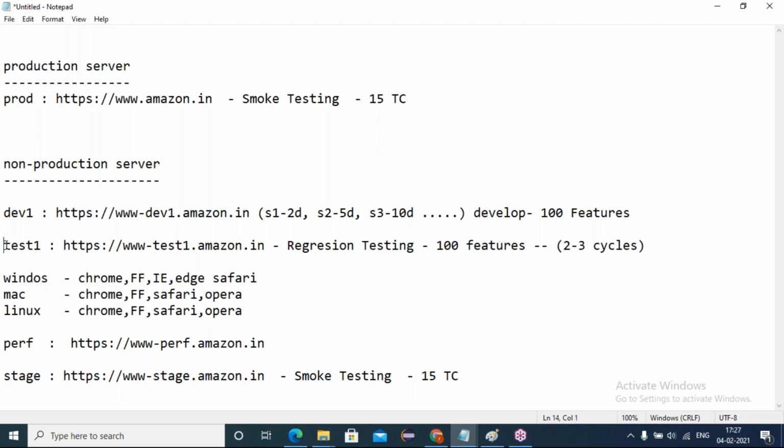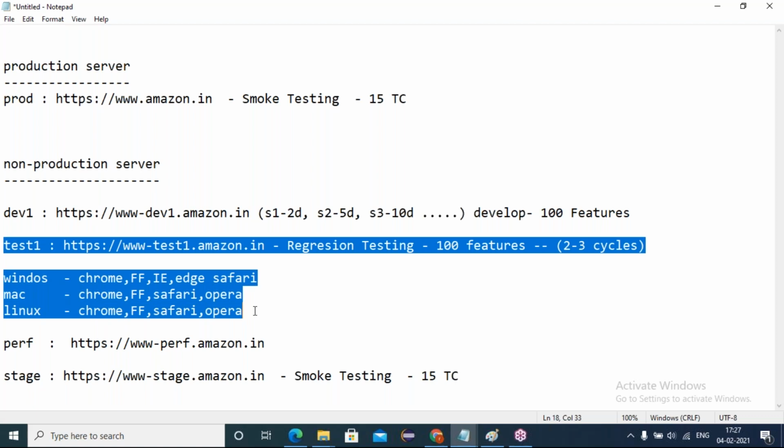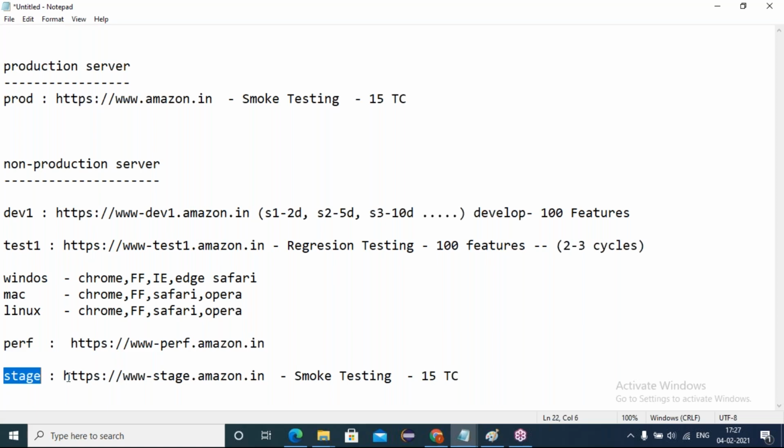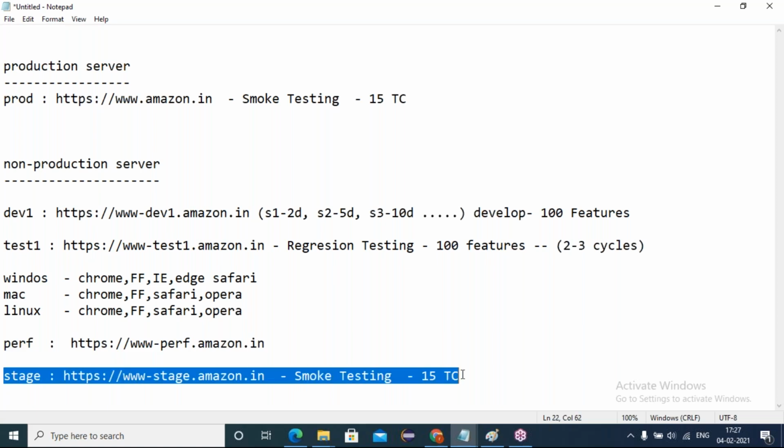If everything is 100% stable, a 100% defect-free product, then this test1 code is deployed to the performance server. The performance team will interact, ensuring the performance of each feature which has been developed. Endurance testing, stress testing, load testing, all this kind of tuning testing will happen. After that, this code will be deployed to the stage environment. Here we do the smoke testing.